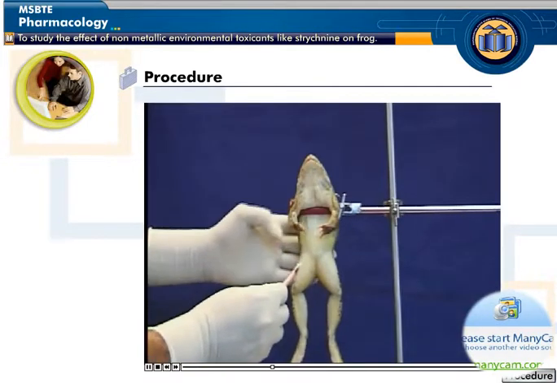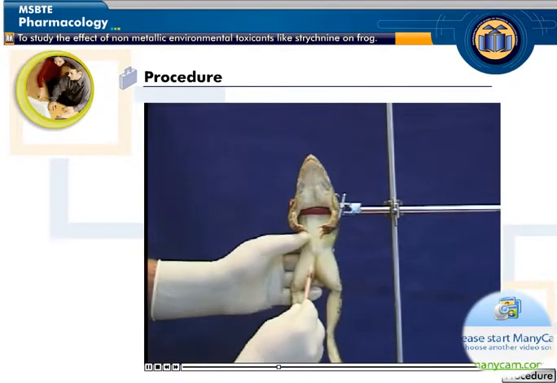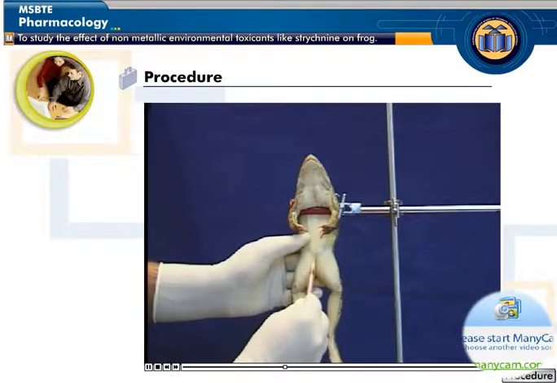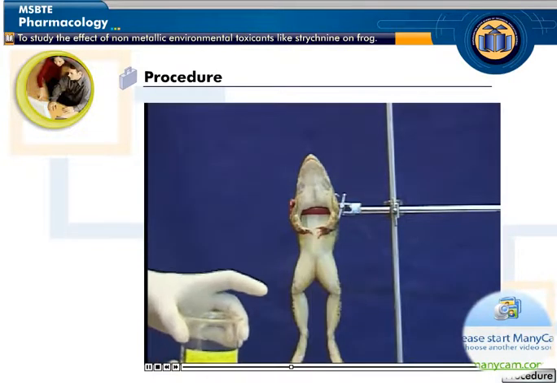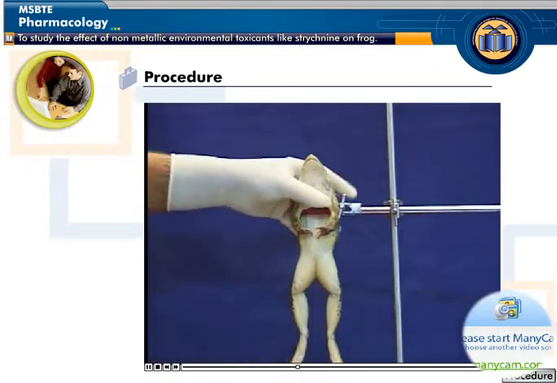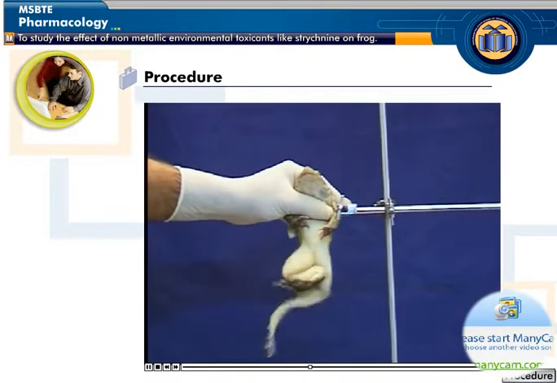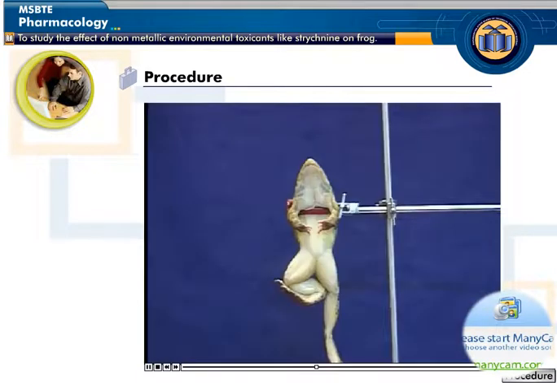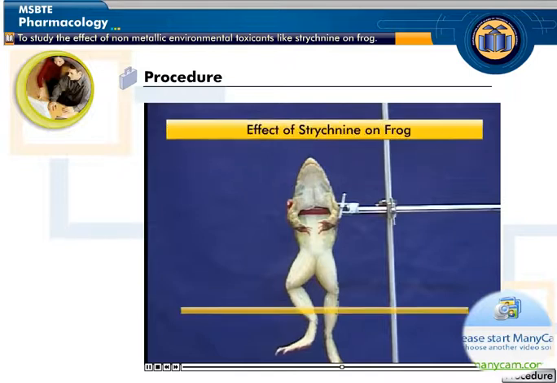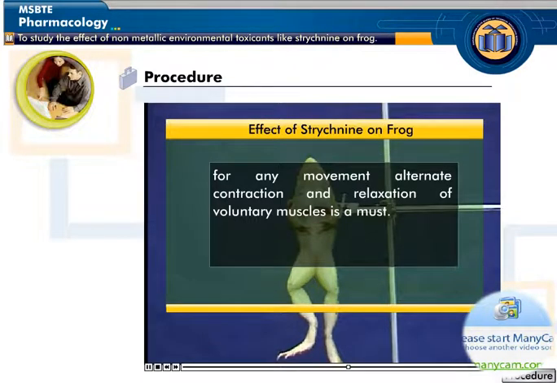Inject 0.1 ml of strychnine sulfate solution intraperitoneally. After 1 minute, once again dip the leg of the frog in glacial acetic acid and observe its response. Now, observe the response. You will notice that the movement of the frog's leg is in an upward direction. Remember, for any movement, alternate contraction and relaxation of voluntary muscle is a must.